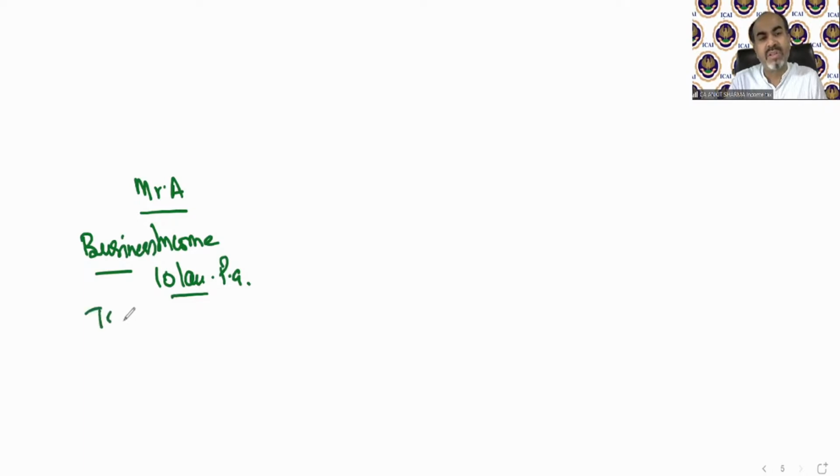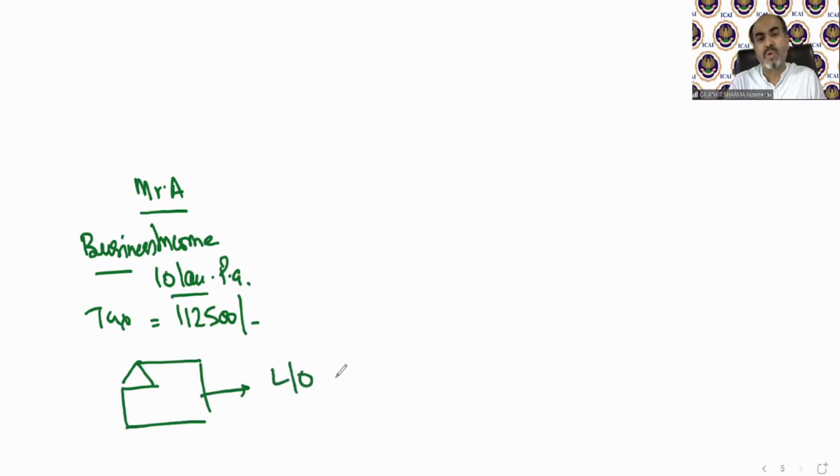So tax upon this income as per the normal slab rate will be approximately 1,12,500 rupees, without cess, of course. Now Mr. A also has a house property and he wants to let out this property, and the rent is 2,50,000 per annum.